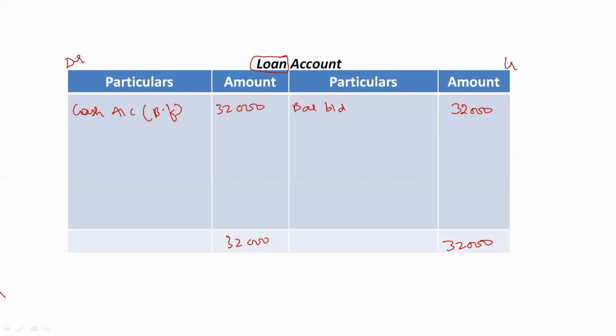If they have not asked you, you can prepare it yourself. There is no harm in preparing an extra account. If you are not preparing loan account, then you have to take that loan amount directly in cash account, but many people forget to take it, so their cash account will not tally. That is the reason we are preparing this loan account.